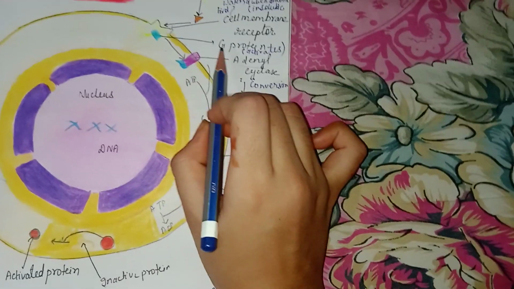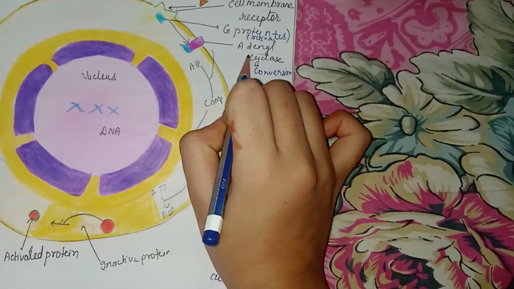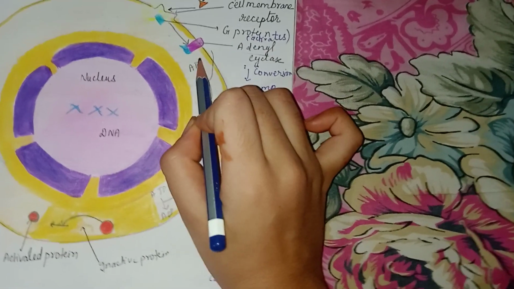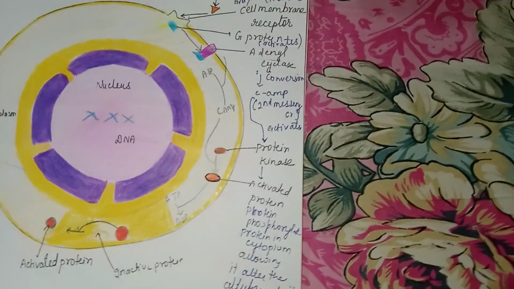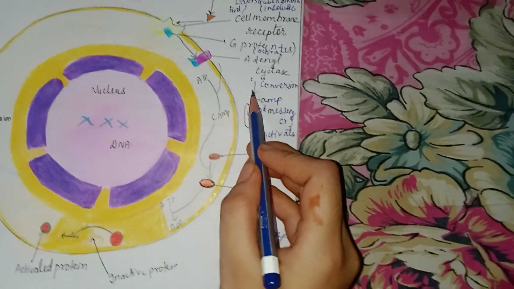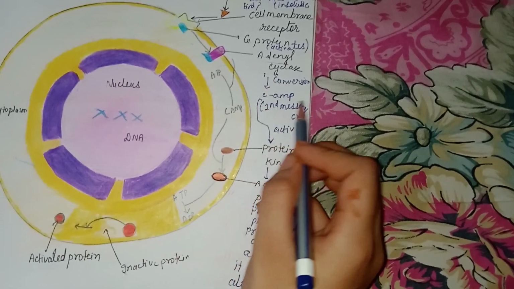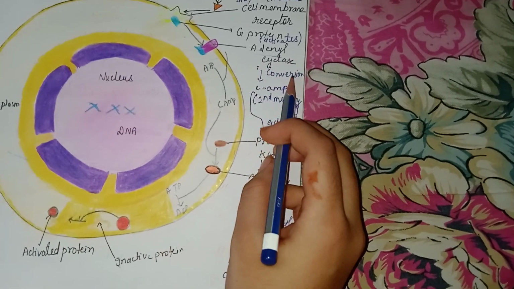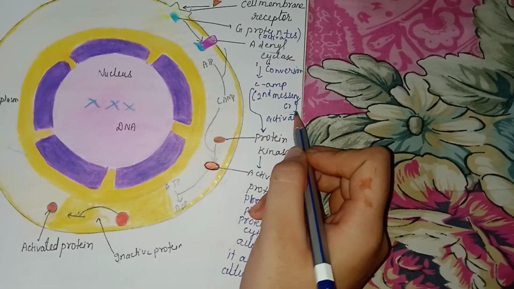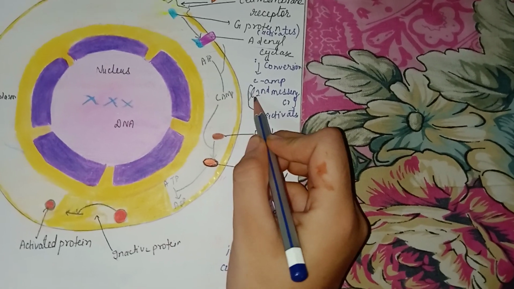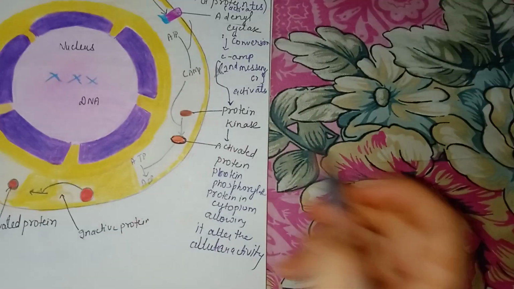Now after activation, the G protein also activates an enzyme present here, adenyl cyclase. Then there is a conversion of ATP to cyclic AMP by adenyl cyclase. That is the second messenger. It is very important to remember that the second messenger is none other than cyclic AMP.